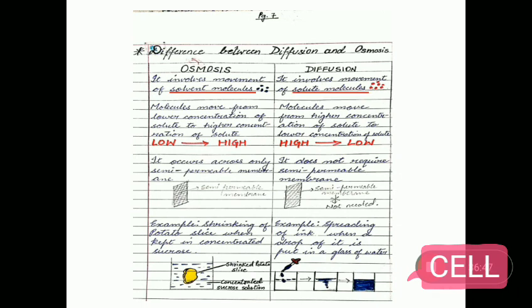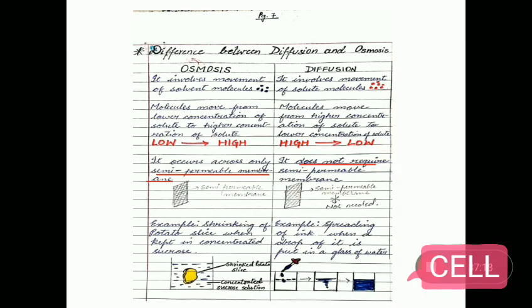Difference between diffusion and osmosis. Osmosis involves the movement of solvent molecules, whereas diffusion involves the movement of solute molecules. In osmosis, the molecules move from lower concentration of solute to higher concentration of solute. In diffusion, molecules move from higher concentration of solute to lower concentration of solute.